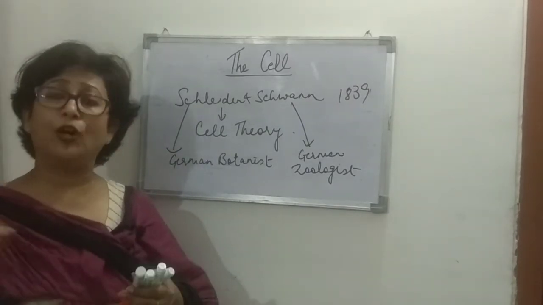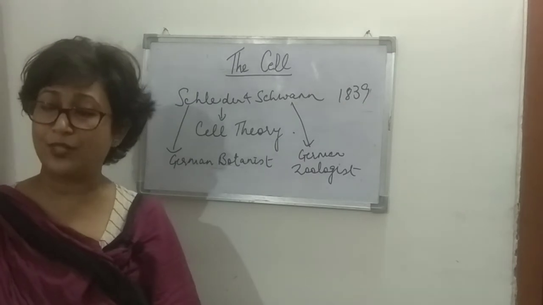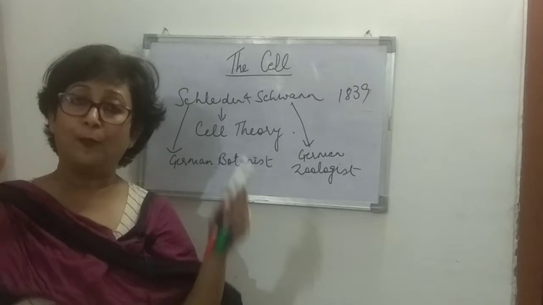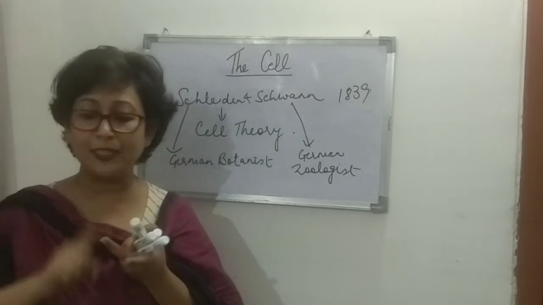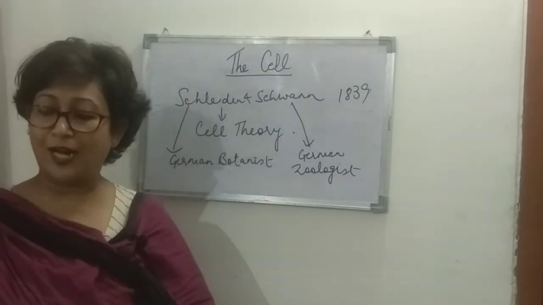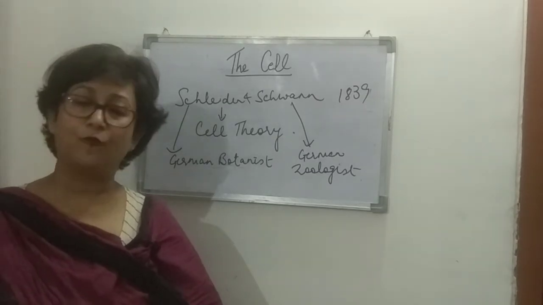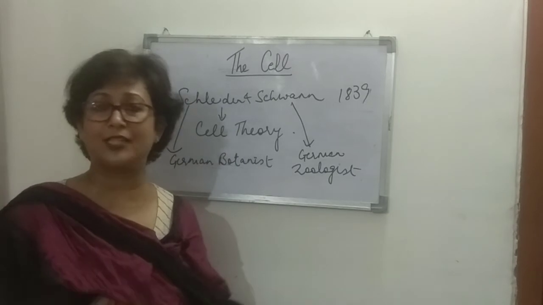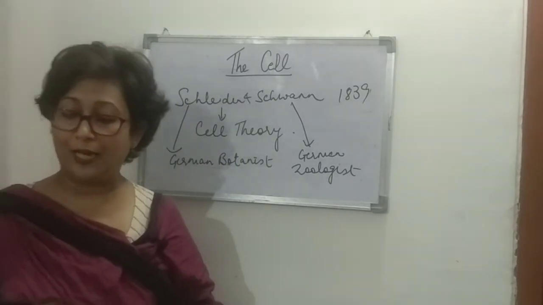The cell theory states that the bodies of all organisms are made up of cells and their products, so cells are the unit of both structure and function of living organisms. That is the basic structural and functional unit of any living organism.